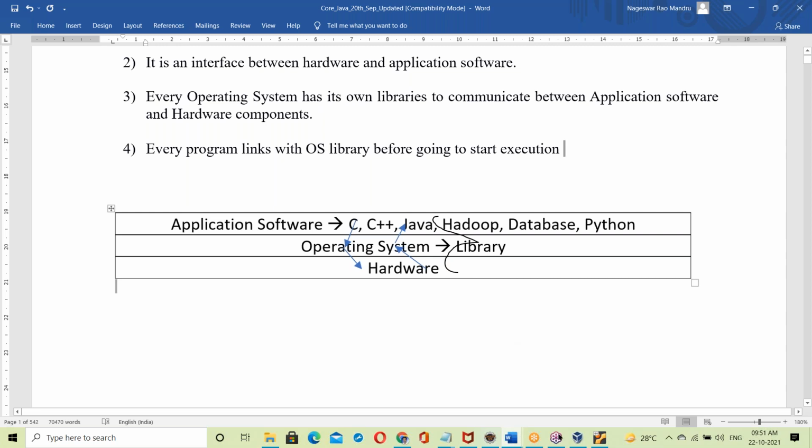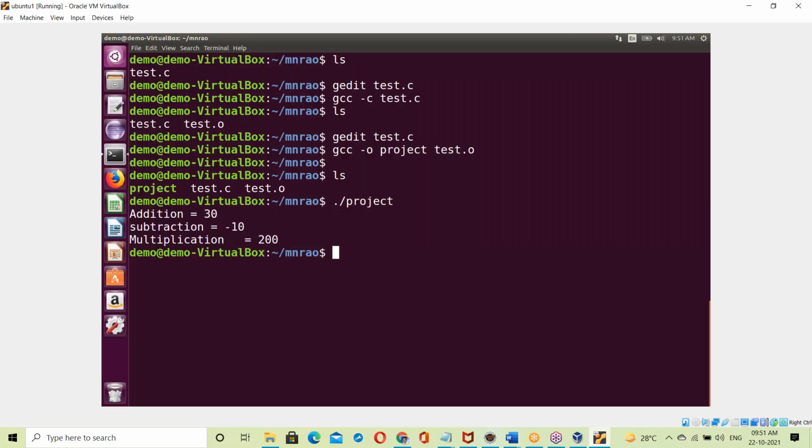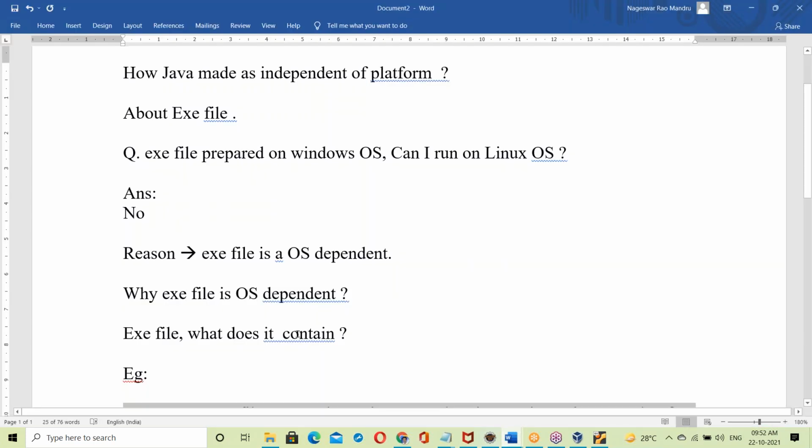Now, in the case of an exe file, at the time of creation of the exe file itself, the OS library is linked. This is called static linking. So exe file creation is static linking. At the time of creation of the exe file itself, the OS library links to the project exe, and that is static linking.